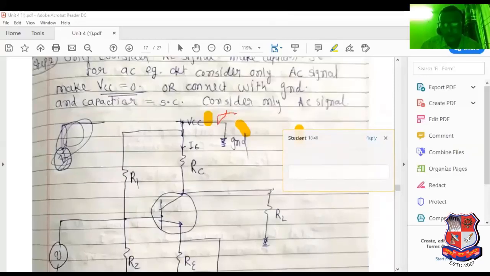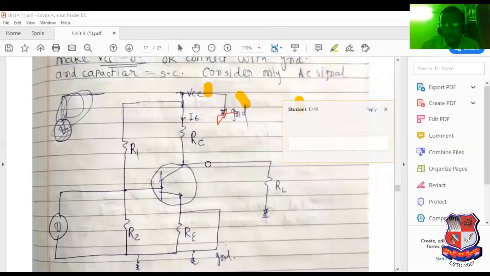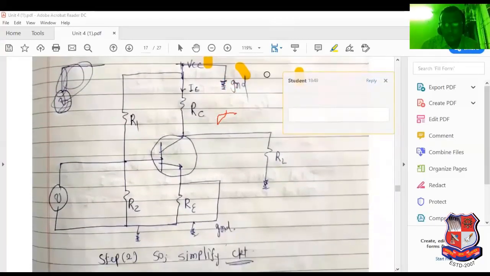Then here 0 volt. Then here also 0 volt.